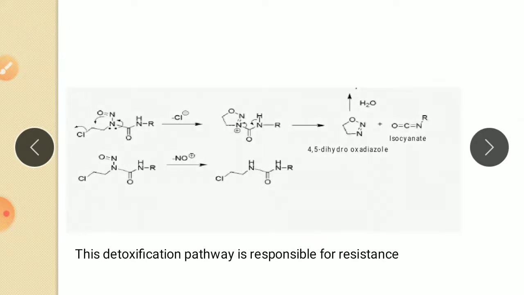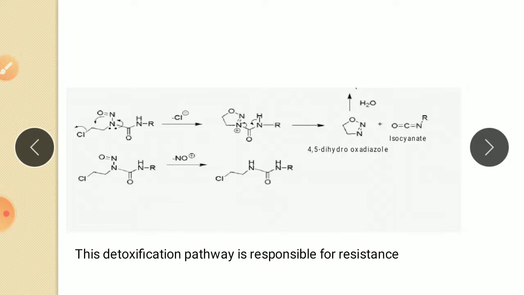Then there is an inactivation pathway of this drug, which is called the detoxification pathway. The detoxification pathway of nitrosourea is also possible, and plays a role in resistance to this group of agents. The major route of inactivation first involves dechlorination, which is facilitated by cytochrome P450, and involves cyclization to give 4,5-dihydrooxadiazole and isocyanate, which is still capable of carbamoylating protein.